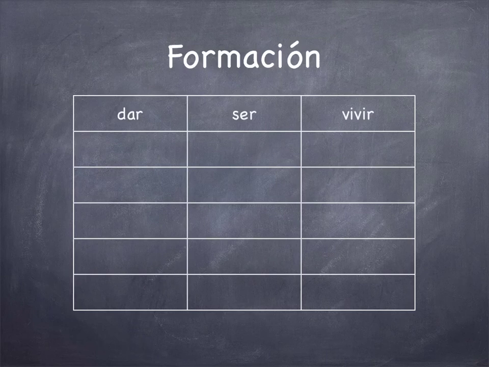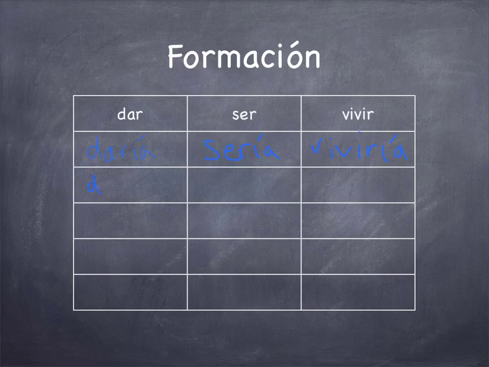So let's say for the verb dar, in the form of yo, it would be daría. In the form of ser, it would be sería, and vivir, viviría. So same ending for the form of yo.